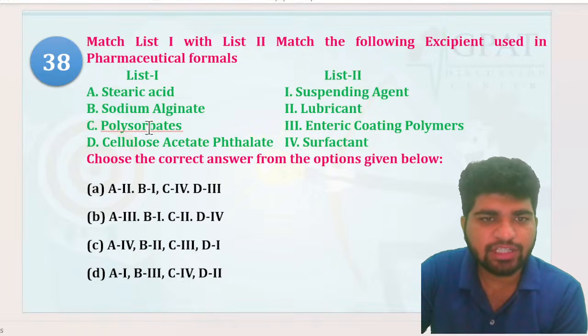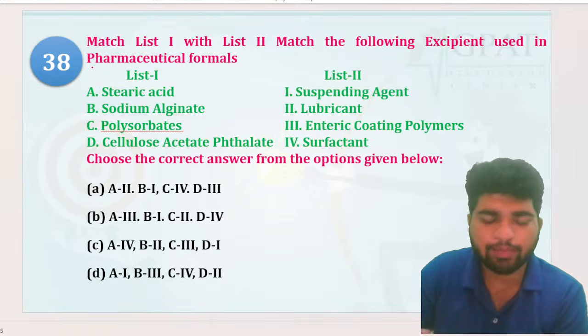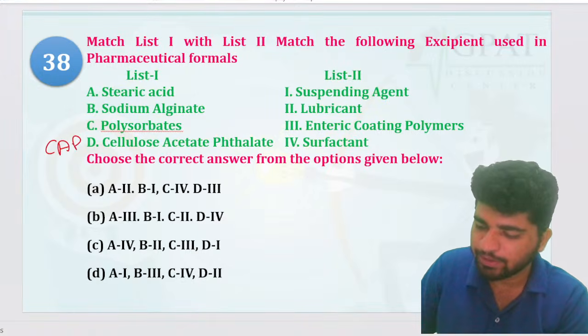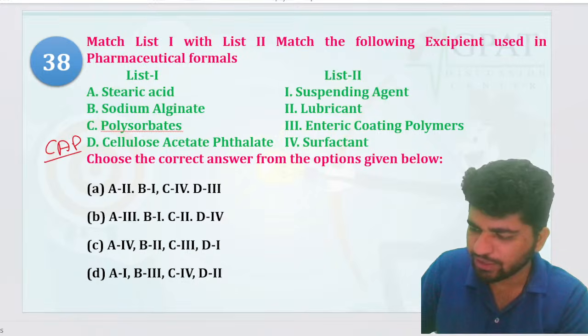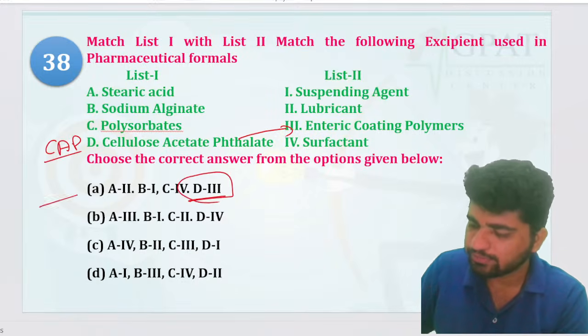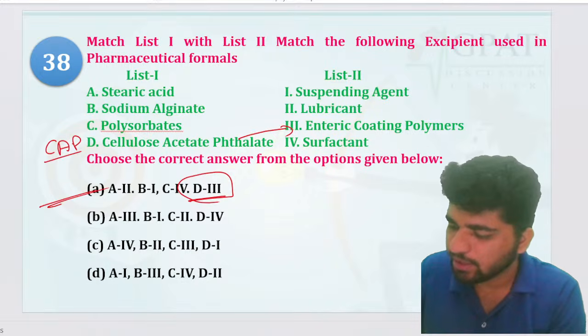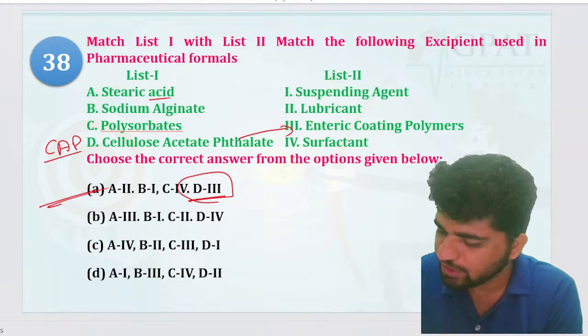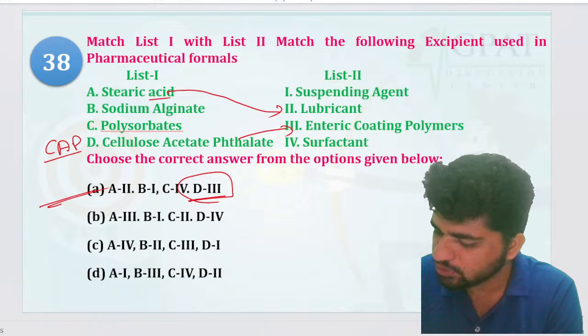Chalo. Now this one. Stearic acid, sodium alginate, polysorbate, cellulose acetate phthalate. Okay, CAP. I have got CAP and CAP. We know that's your enteric coated polymers. So D ka 3. And stearic acid, sodium alginate: stearic acid is your lubricant, to be precise. Alginate, suspending agent. Polysorbates, these are your surfactant, right?